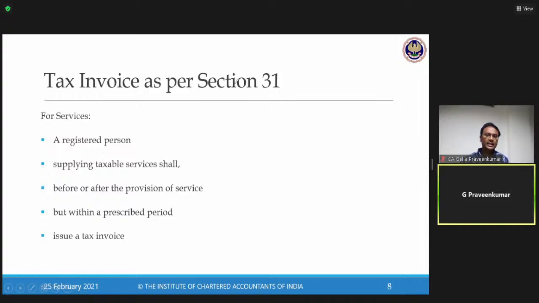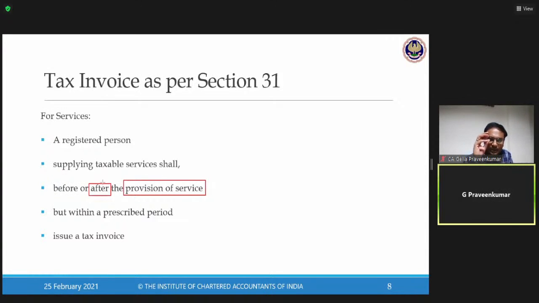Simple. It has given much comfort in terms of issuance of a tax invoice. So why is it that services don't say before or at the time of service? Here they have used one language called provision of service. Here they also give me a comfort called after. So I'll spend a little time to make you understand why this provision has been drafted this way, and how we need to interpret this provision for compliance with the law.